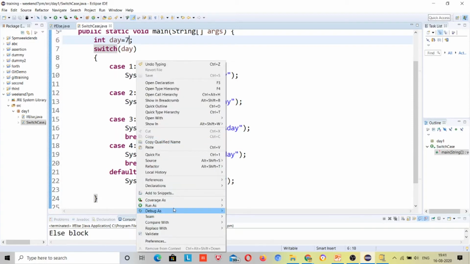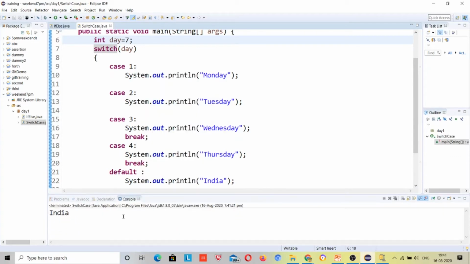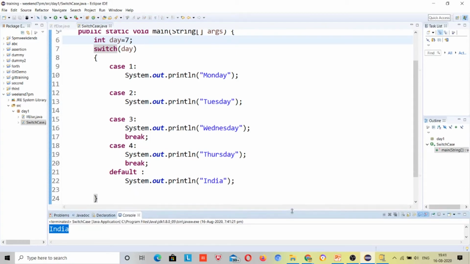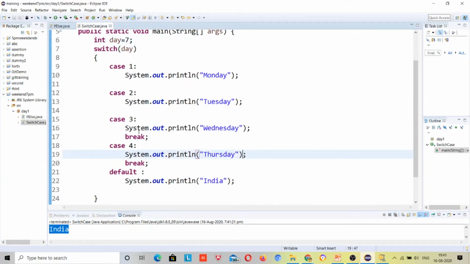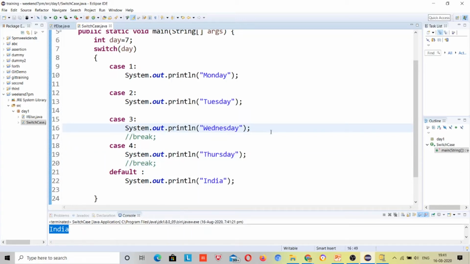Suppose we have no such case, then it will print only default. So this time India should be printed, right? Because there was no such case. That's why India got printed. So these are the rules. Now again I will check with Bhavya, if you have understood this time, what will be the output? Now this time what will be the output? I commented this out like this, right?